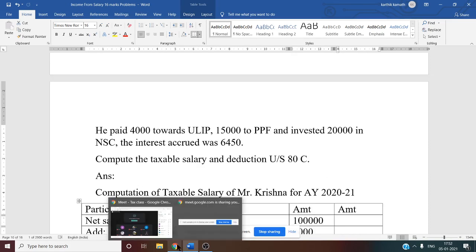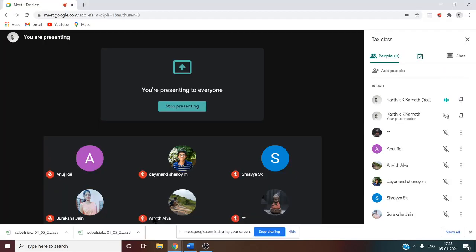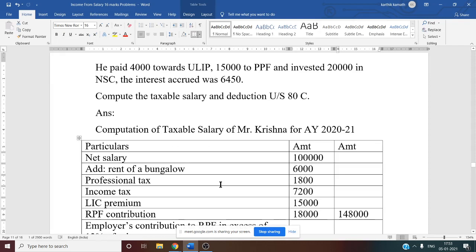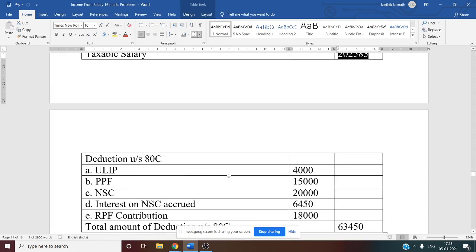So now next thing we have to do here is ATC, because in the question they have asked to compute the taxable salary, also the deduction under ATC. So either you can show in the main format immediately below the taxable salary, or you can show the deduction separately. If you do it separately, it is better. So now deduction under ATC. ULIP, we know it is eligible. So all the eligible amount you have to write. If it is not eligible, then you have to write it is not applicable or not eligible.